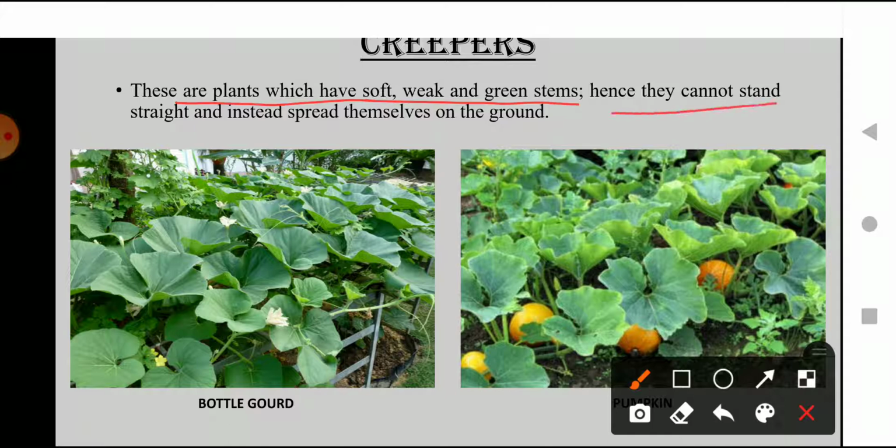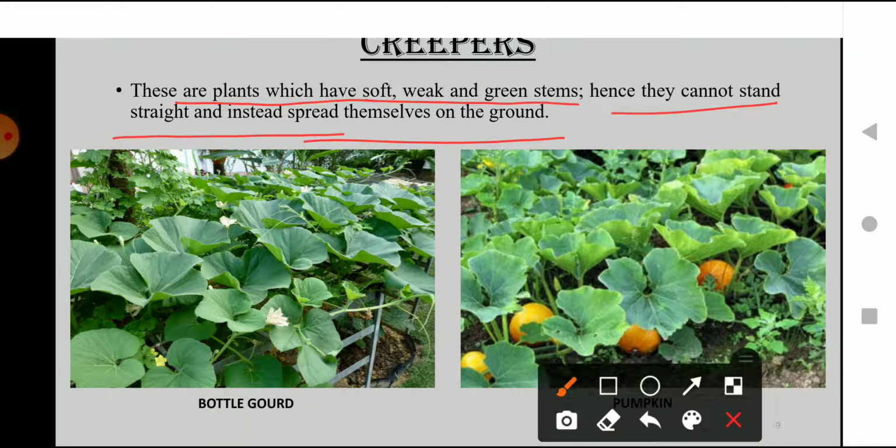Hence they cannot stand straight and instead spread themselves on the ground, because the fruit that grows on the plant is pretty heavy. So the stem of the plant is not able to grow upward, and that is the reason they start spreading on the ground.